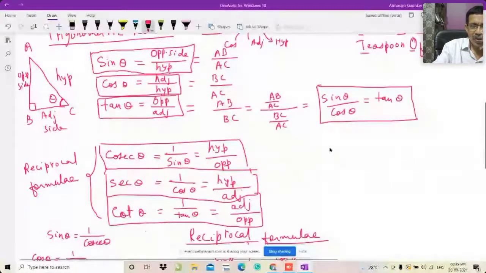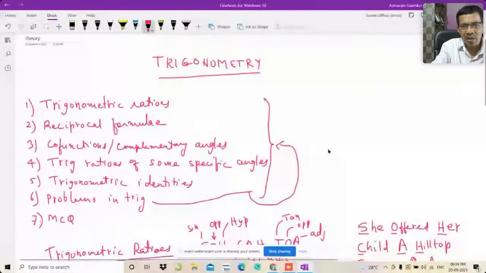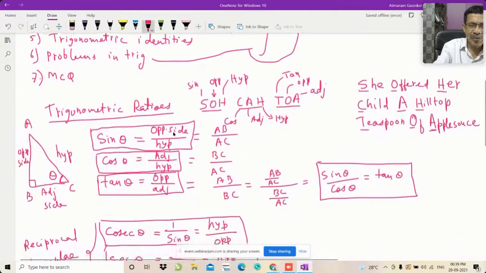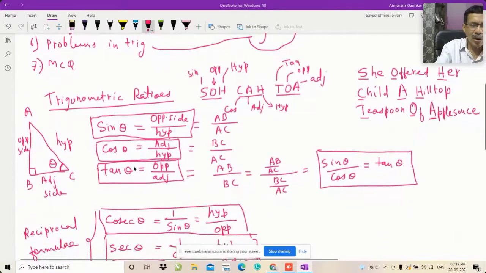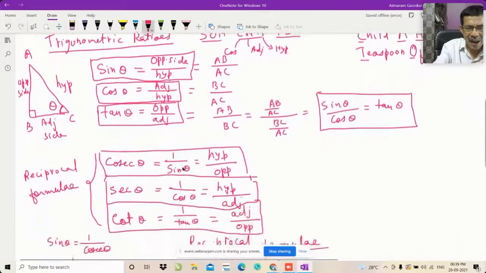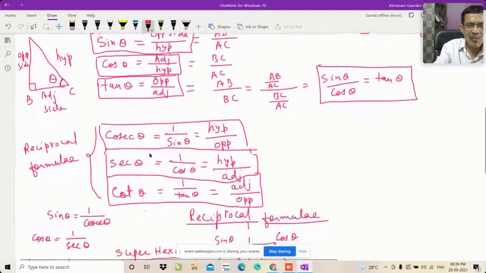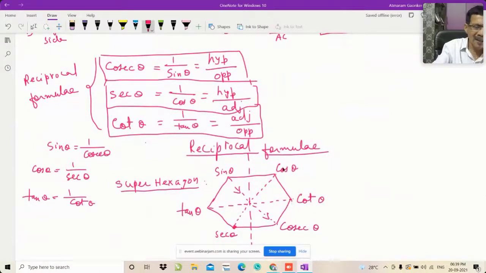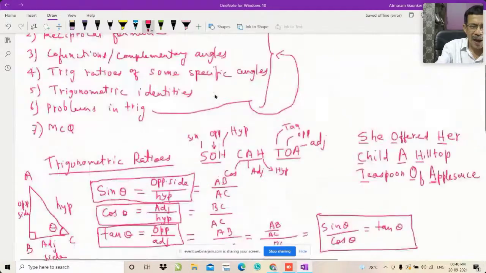And see, now we have seen the three tricks. One is to remember SOHCAHTOA, and to remember SOHCAHTOA, this is the sentence, and from that you can reproduce your sine, cos, tan. And to remember the reciprocal formulae, I have told you the trick of the super hexagon. And now next,